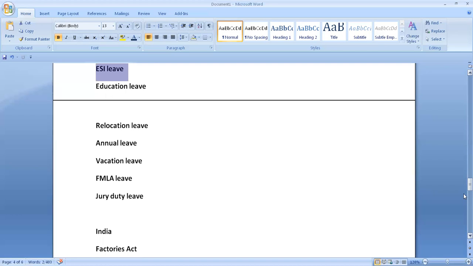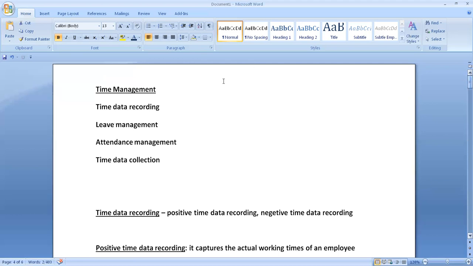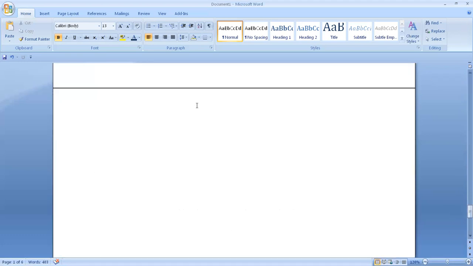This is mostly about leave management. Then attendance management, meaning you are specifying the planned working time, actual working time, and other things. For example, the third point is attendance management.